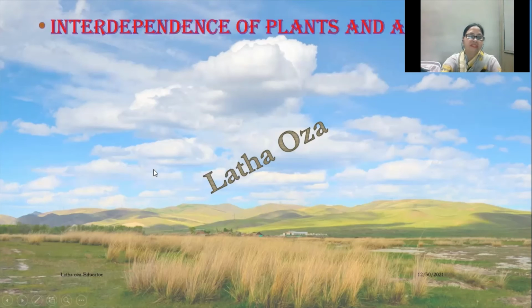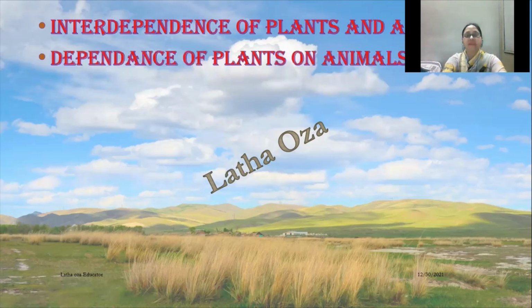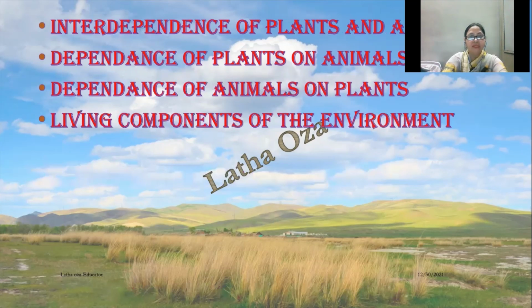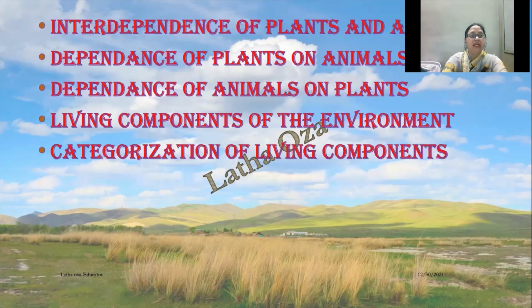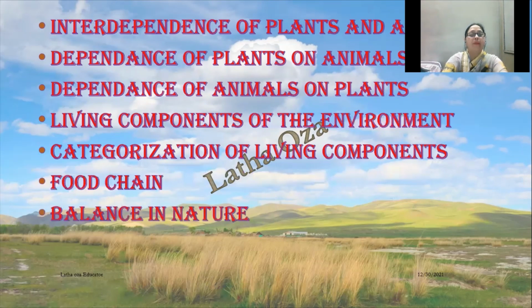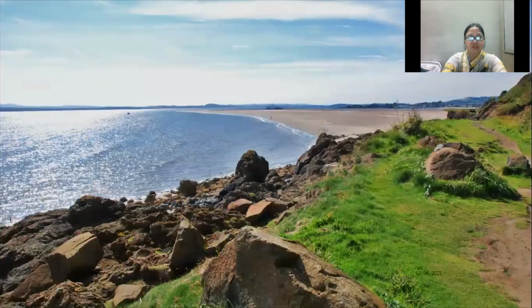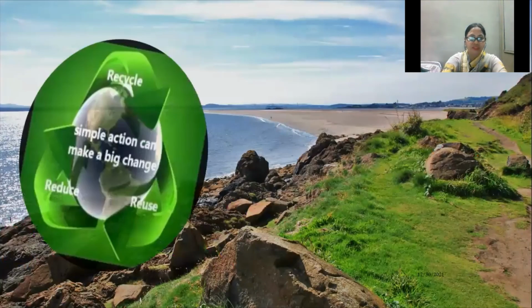In this chapter, we studied about interdependence of plants and animals, dependence of plants on animals, dependence of animals on plants, living components of the environment, categorization of living components, food chain, balance in nature, and how to restrict the imbalance in nature.